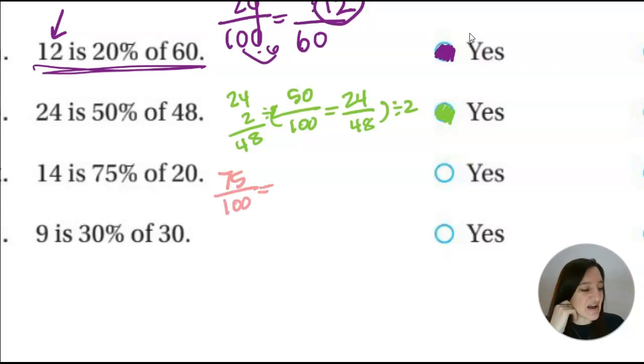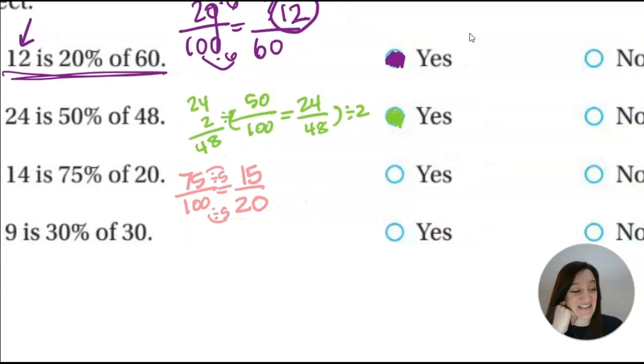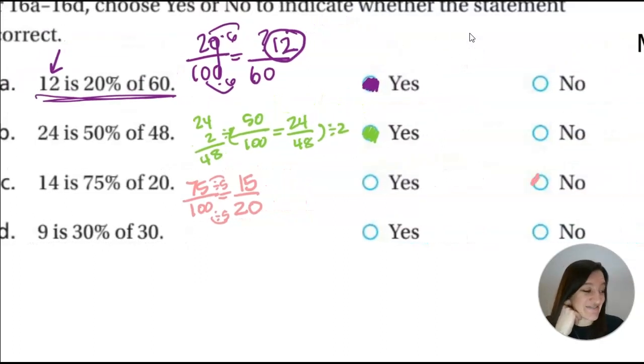75% of 20. Is that 14? Well, there's no, oh, yeah, there is. Divide by 5. Divide by 5. Guess what? 75 divided by 5 is 15. So it's not 14. 15 is 75% of 20.